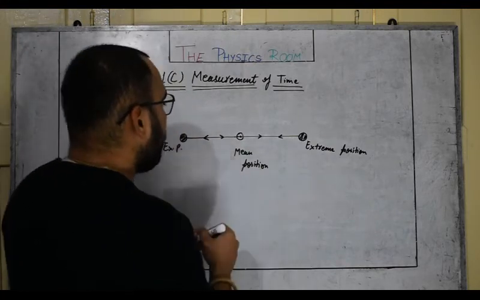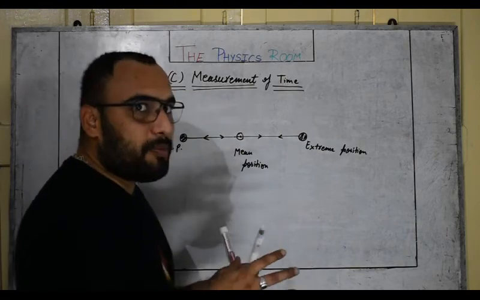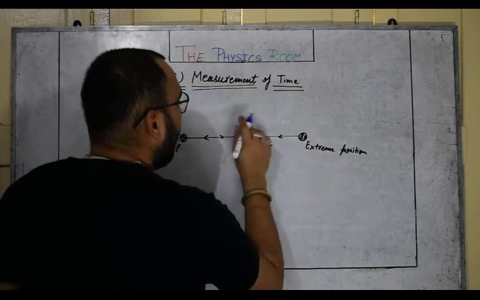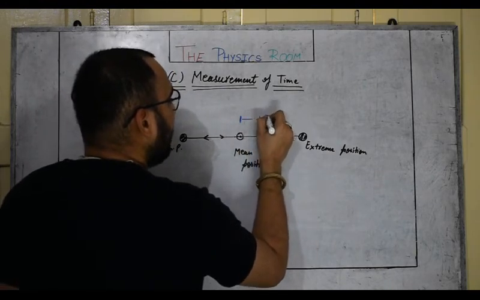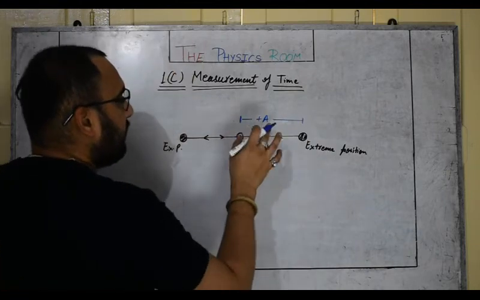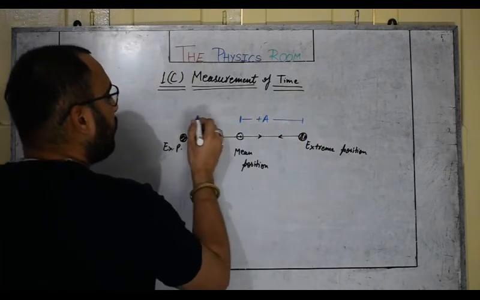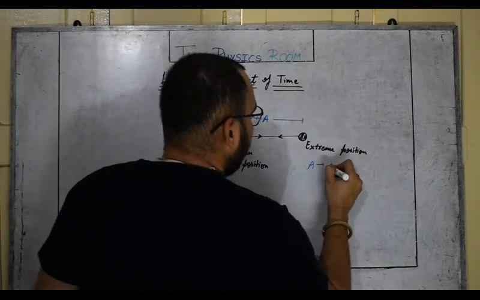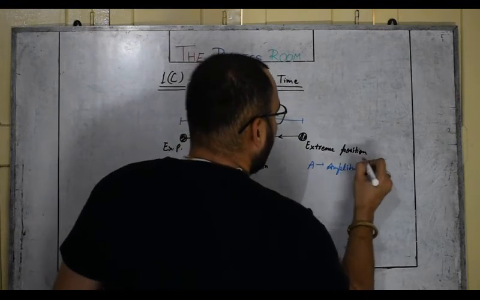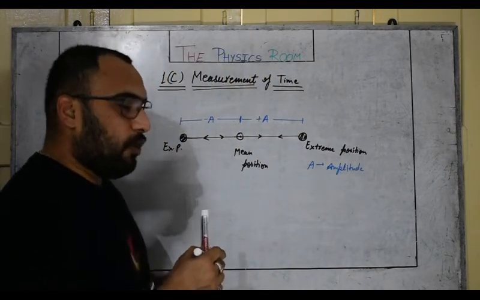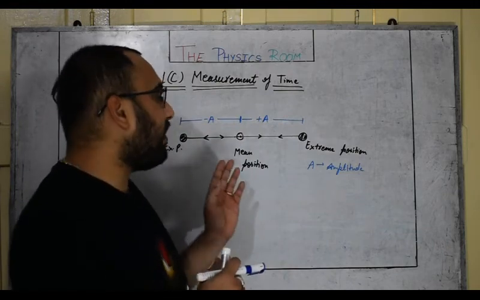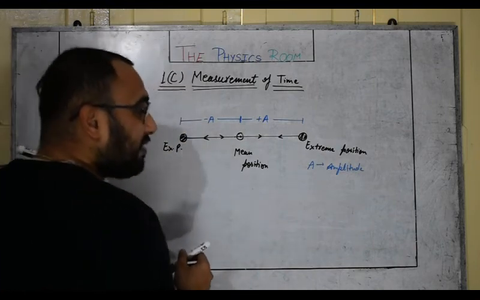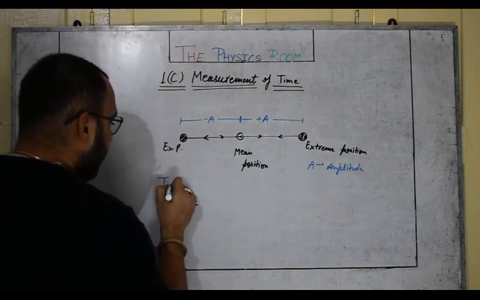Is this clear? The maximum linear gap between the mean position and the extreme position on either side is called the amplitude of this oscillatory motion, represented by A. If we take the amplitude on the right side as positive, we must take it negative on the left side, where A is the amplitude. So amplitude is the maximum displacement on either side from the mean position during oscillatory motion. And now let's talk about time period, the meaning of time period.